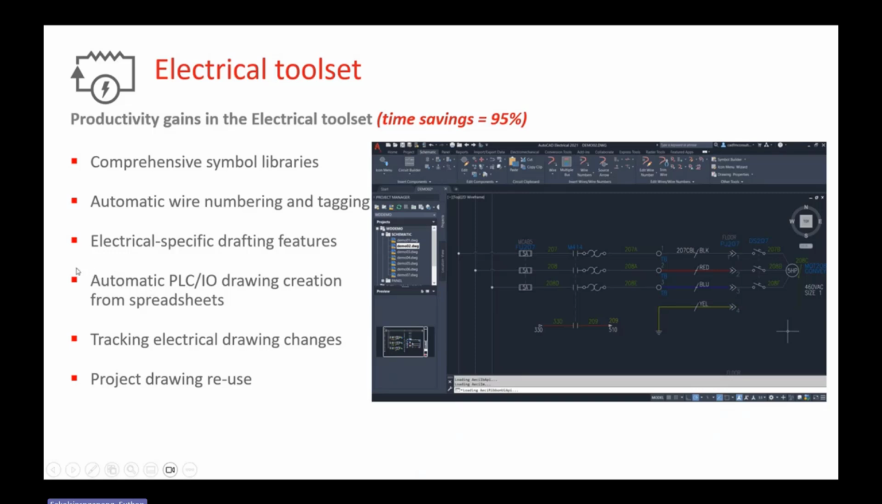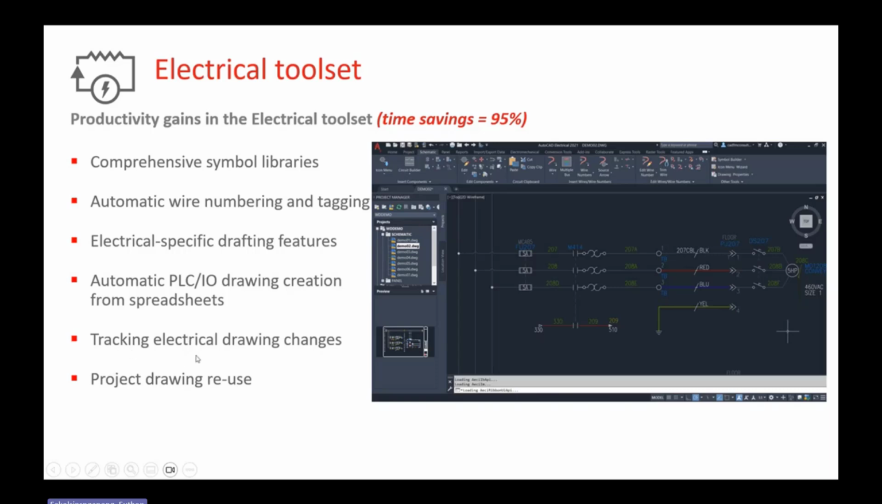And what we're going to talk about today, number 4 to number 6, is the automatic PLC I/O drawing creation from spreadsheets. And the 5th one is tracking electrical drawing changes, and the 6th is project drawing reuse. What does PLC I/O mean? PLC is short for programmable logic controller, and I/O is input and output. When you want to draw the diagram connecting the inputs and outputs of the PLC to any devices, you have to draw it like that, right? But with this software, you just put in the spreadsheet, and the software reads it out and then automatically creates the diagram for you.